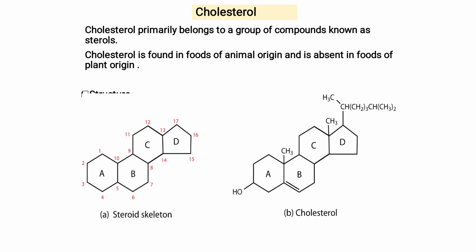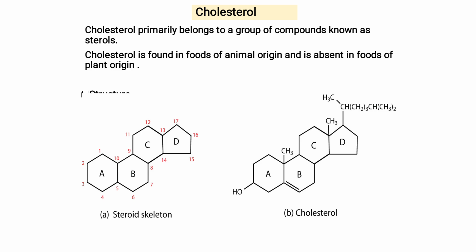The structure consists of A, B, C, D rings. See the numbering properly, which starts from 1, 2, 3, 4, 5, 6, 7, 8, 9, 10. 2 rings completed.